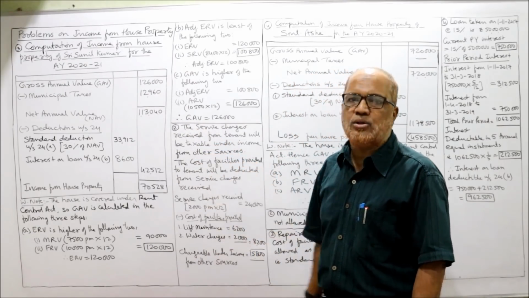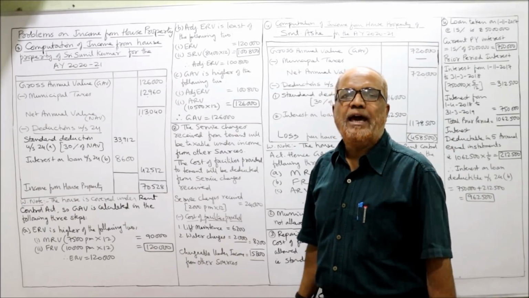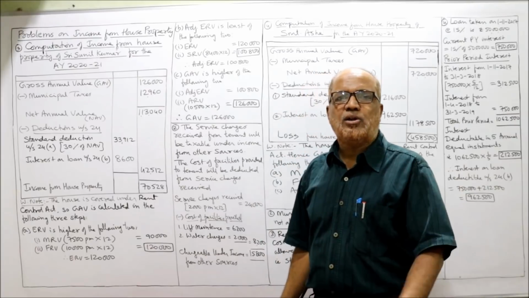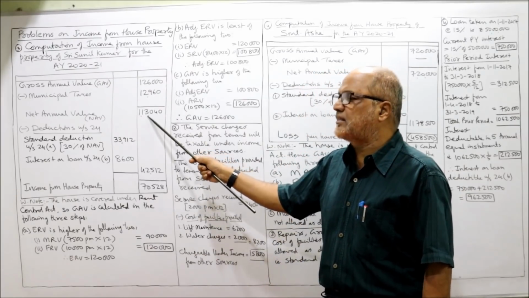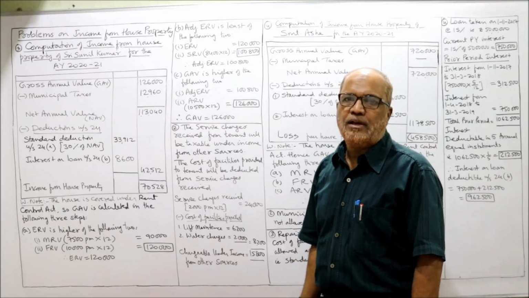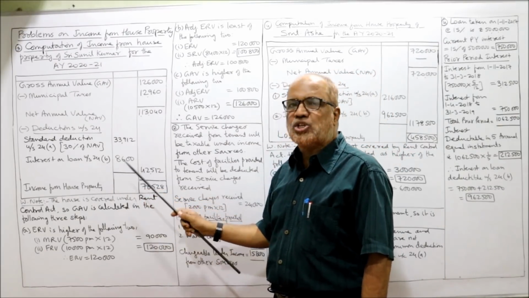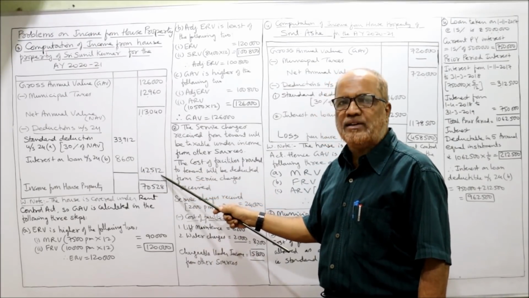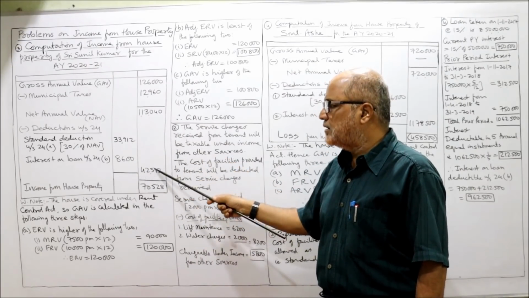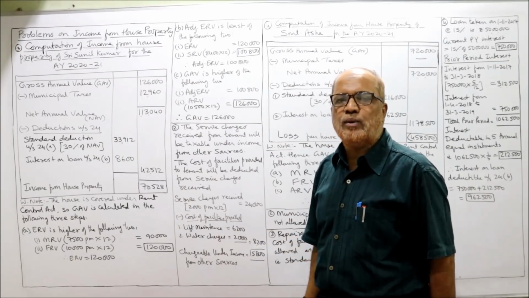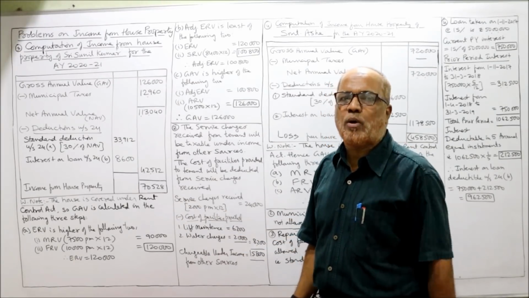Subtract 1,13,040. This is the NAV, net annual value. Standard deduction 30% of NAV, 30% of 1,13,040. It comes to 33,912. Then interest on loan taken to construct the house 8,600 allowed. Take the total 42,512. Now subtract, you'll get 70,528. So 70,528 is the income from house property.